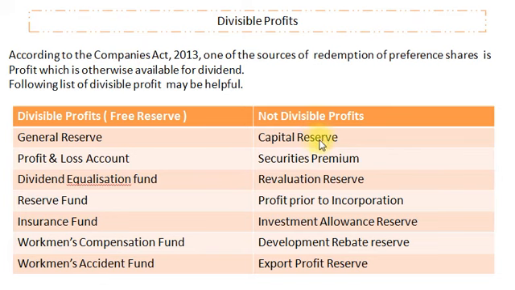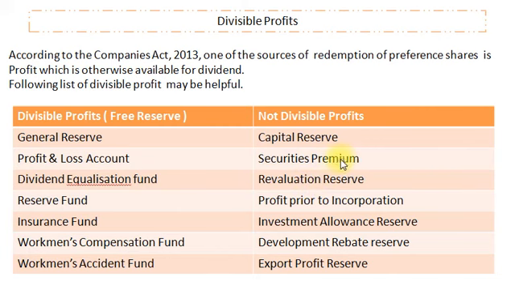Let us see: capital reserve, securities premium, revaluation reserve, profit prior to incorporation, investment allowance reserve, development rebate reserve, and export profit reserve. My dear students, these first four are clearly a capital profit of the company, and these capital profits are not available for redemption purpose.